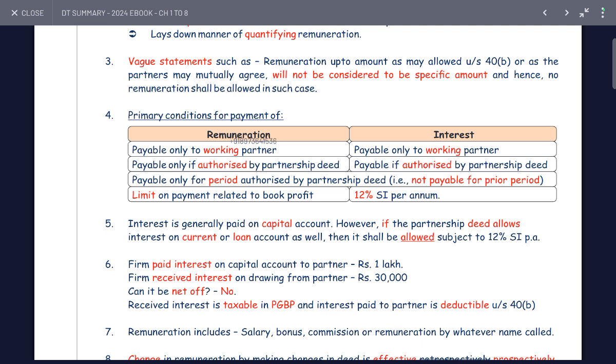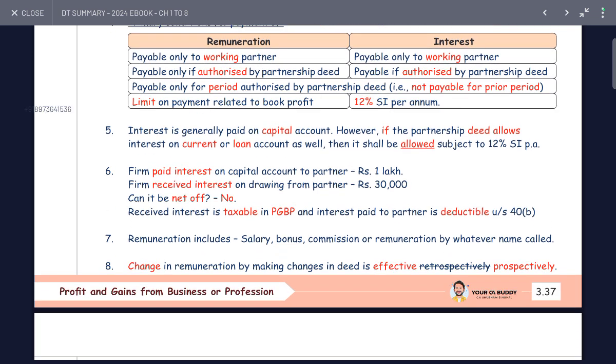Remuneration is payable only to a working partner, only if authorized by the partnership deed, and only for the period authorized by the deed. The limit of the payment is related to the book profit. Interest is payable only to a working partner, if authorized by the partnership deed, and at 12% as the precondition for payment. Interest is generally on the capital account; however, if the partner is allowed interest on the current account or loan account as well, then it is allowed subject to 12% simple interest per annum.